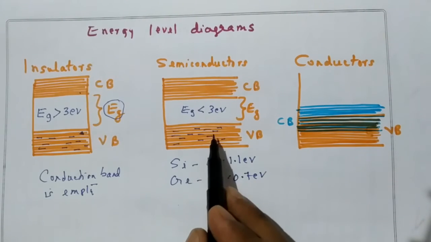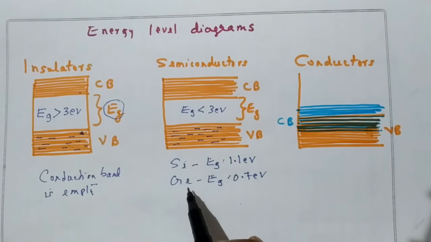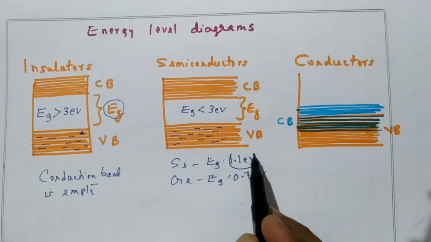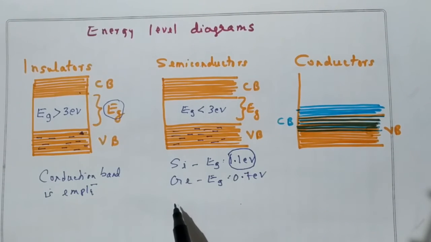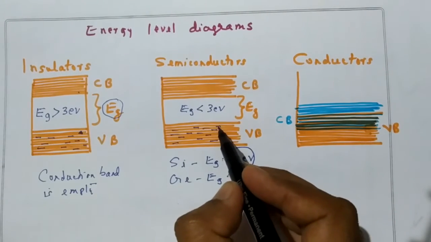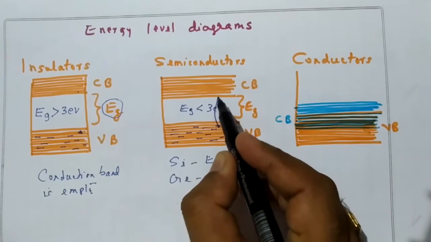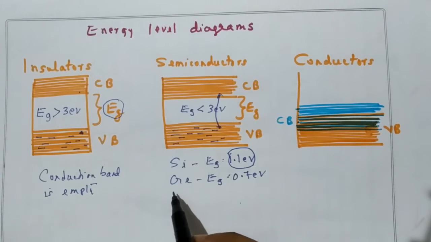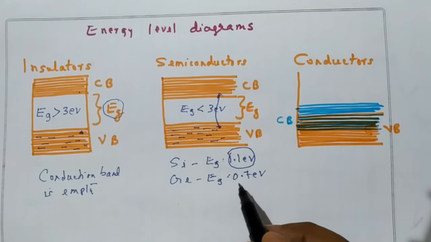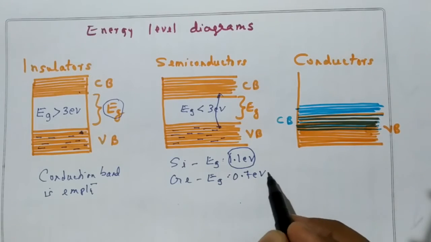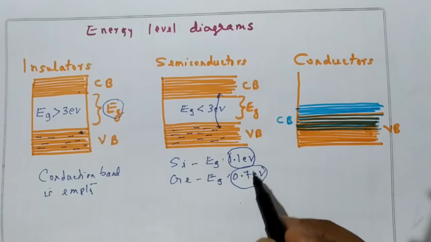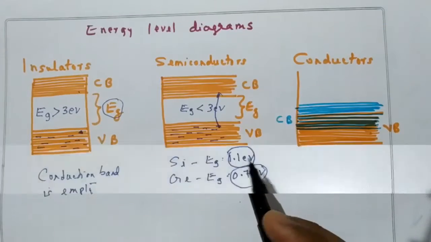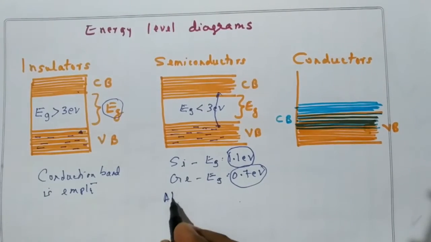For a silicon electron which is there in the valence band, if it acquires an energy equal to 1.1 electron volt, then that particular electron will go from the valence band to the conduction band. Similarly, the germanium valence electron requires 0.7 electron volt to go from the valence band to the conduction band.